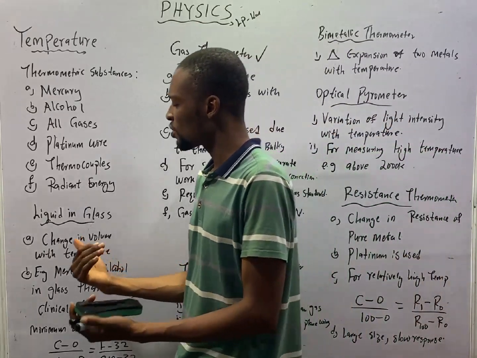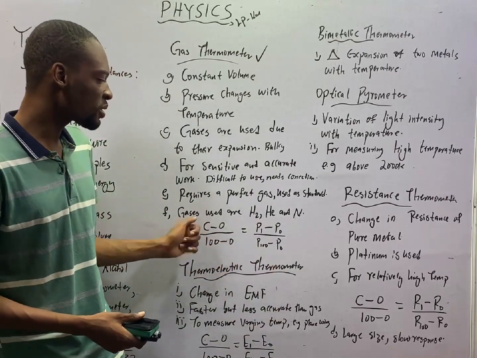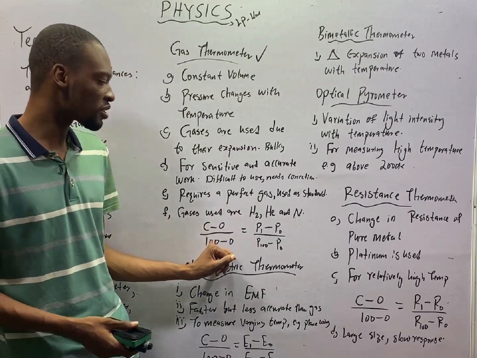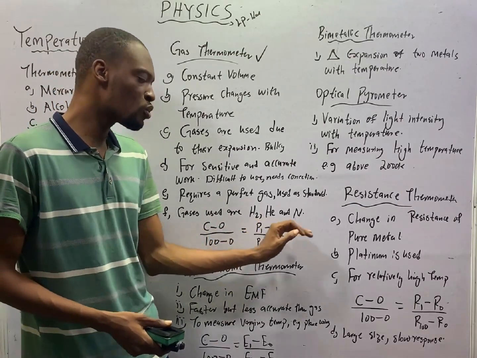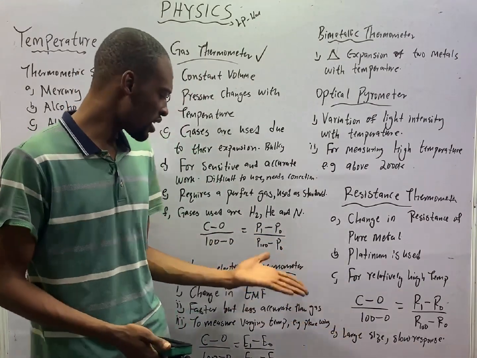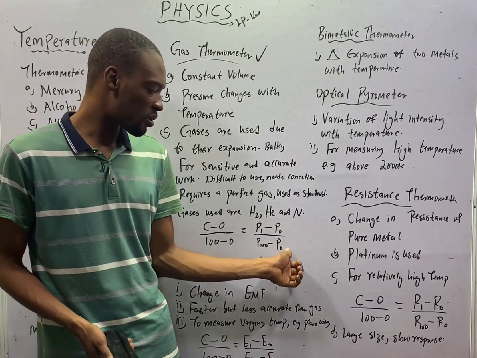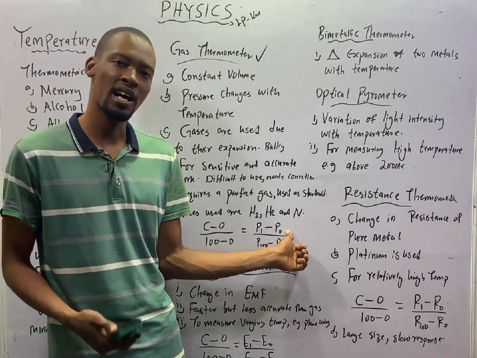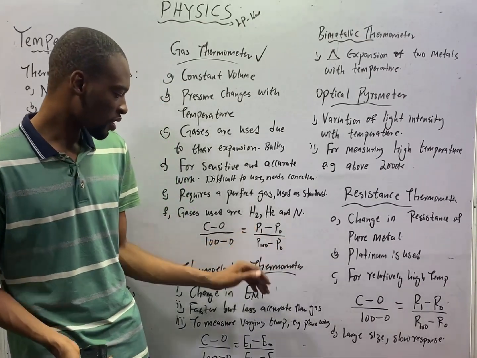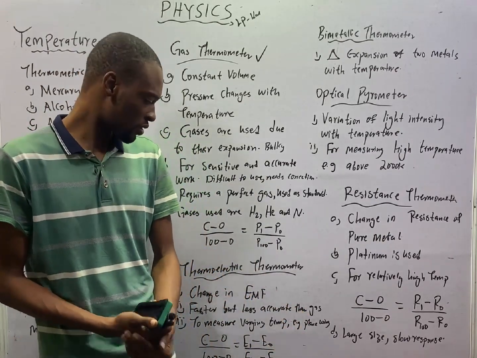To measure temperature using gas thermometer, you use the formula. The temperature you are looking for, C minus 0 over 100 minus 0, is equal to P1 minus P0 all over P100 minus P0. Here you need pressure at 100 degrees Celsius, pressure at 0 degrees Celsius, or initial pressure. Then you need the final pressure. These are what you need to answer questions like this. We shall look at questions.